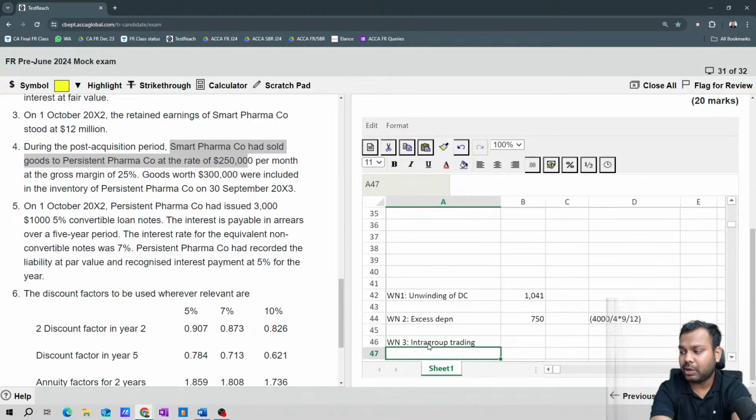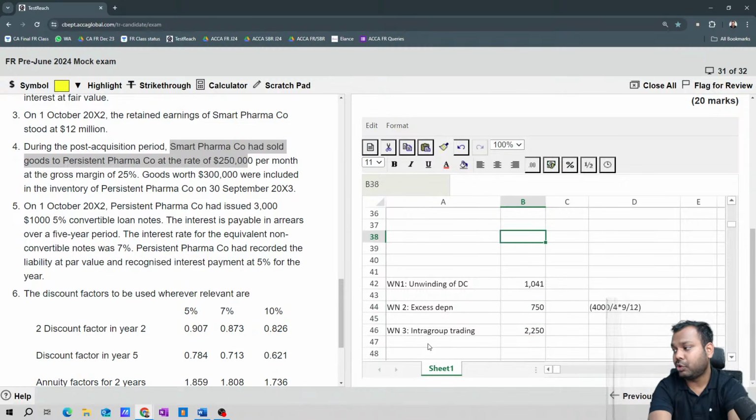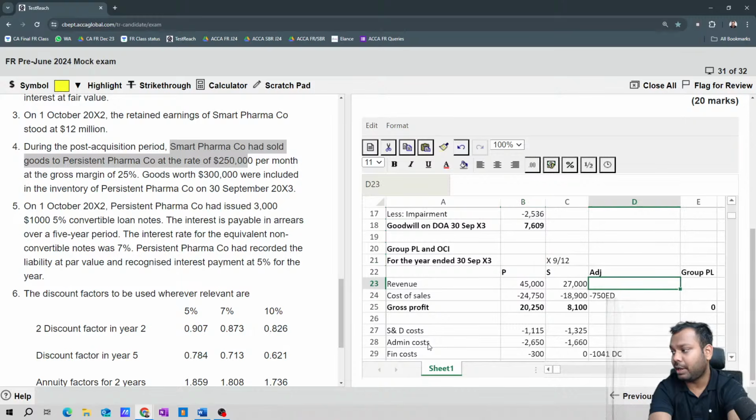Now what is the total amount of intra-group trading? 250,000 per month multiplied by 9 months, right? It is 2,250. So what I will do for 2,250, I will reduce from both revenue and cost of sales. You can write here intra-group.